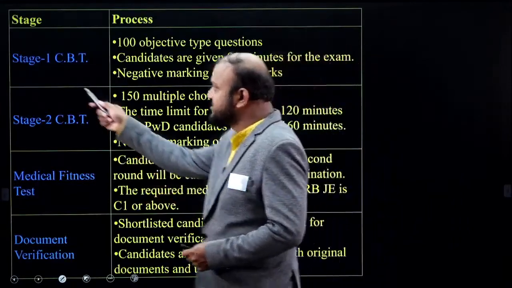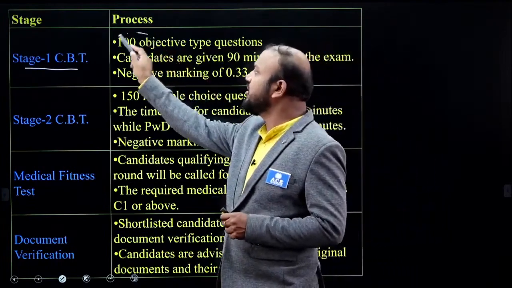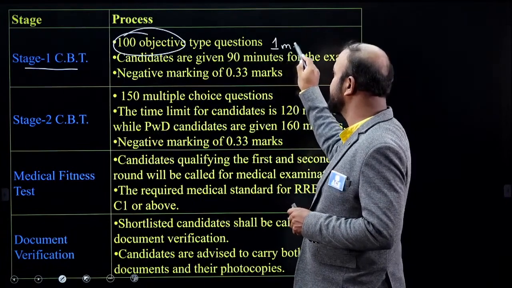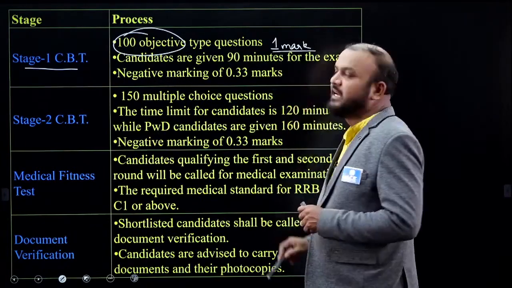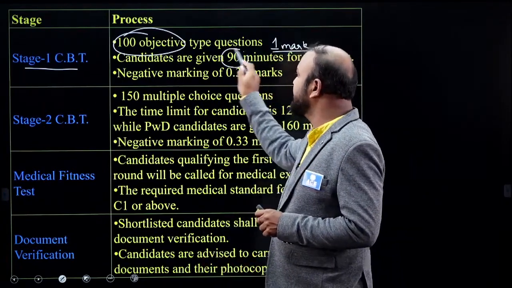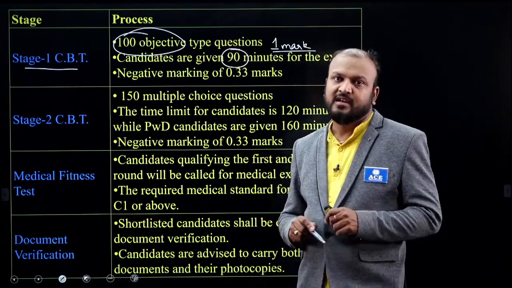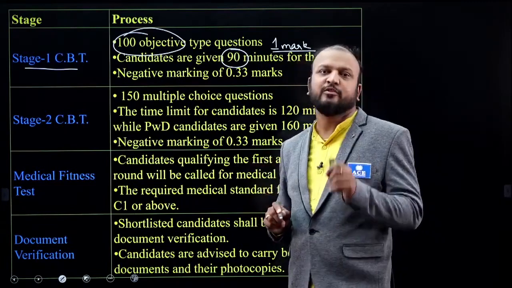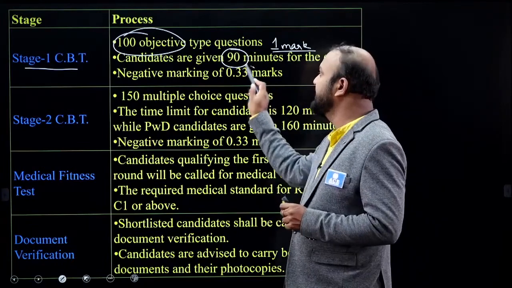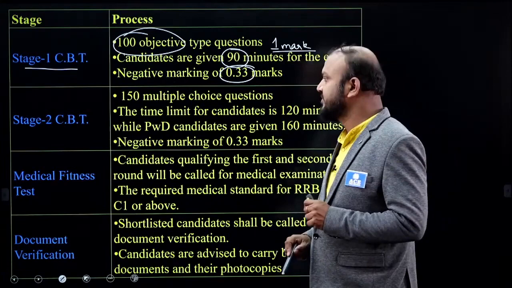Here we'll see stage 1 CBT. Stage 1 CBT has 100 objective type questions, and all 100 objective type questions are 1 mark questions. It means 100 questions, 100 marks. The time given for this CBT1 will be 90 minutes for the examination. And one important thing is there is a negative marking, that is 1/3 negative marking for each question. That is 0.33. So you must be careful because negative marking is there.